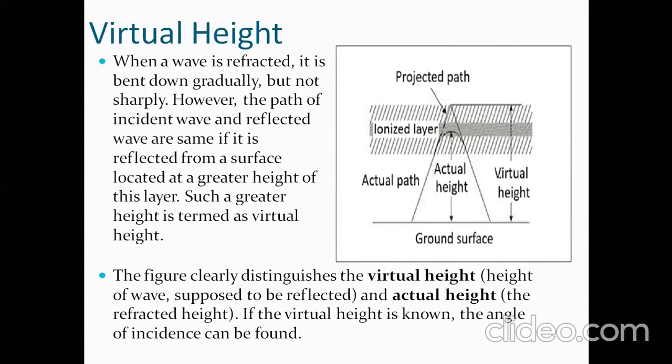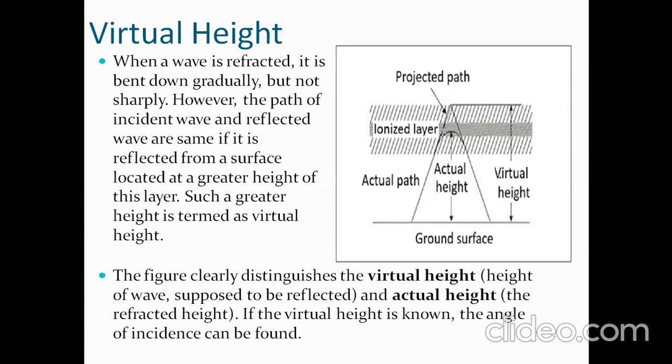There will be several partitions in the ionized layer as well, which are D, E, F1, F2, like this. That layer's height will depend on several factors. Due to sunlight, more energy can be drawn by the ions, and the height of the layer can be increased. So that is how it happens. We'll see that also in the next slides.